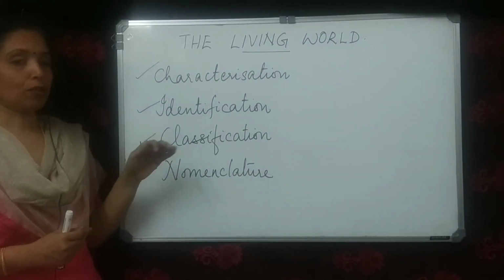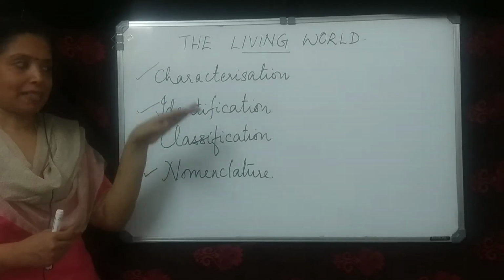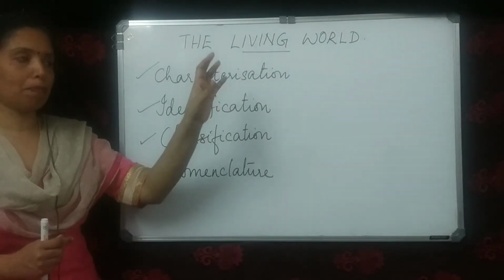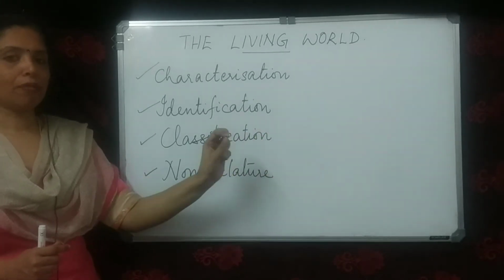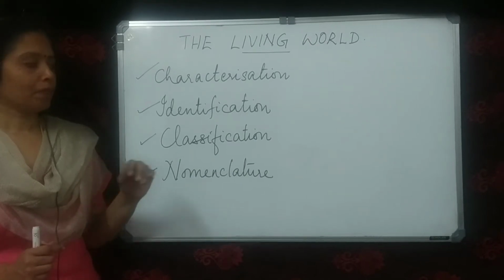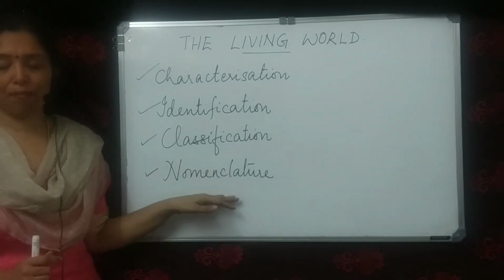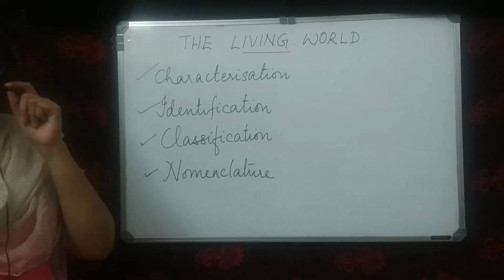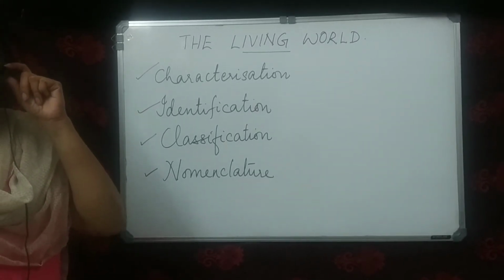After that, we classify. Based on these characters, we group the newly discovered organism into a particular group which has more characters in common. And then we name the organism. The process of naming an organism is called nomenclature.